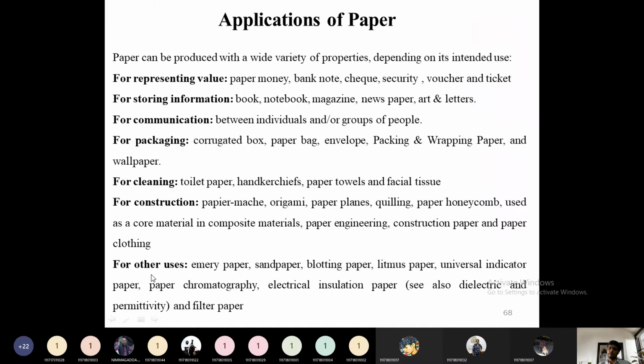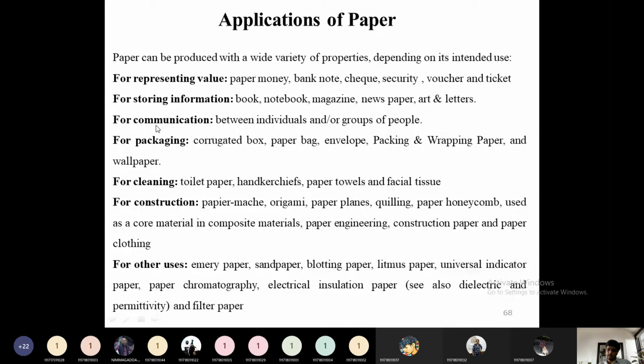Then what are the applications for the paper? So applications for the papers are, in terms of representing a true value, we are using the paper. So paper money, bank notes, check books, for security things we use paper. So for representing value, we are using paper. This is one application of paper. For storing information like books, notebooks, magazines, newspapers, journals, arts, letters, and everything, we are using paper. That will come under the category of storing information.